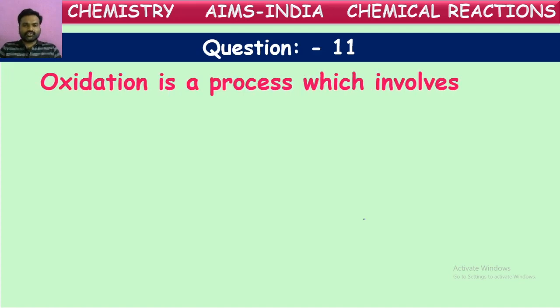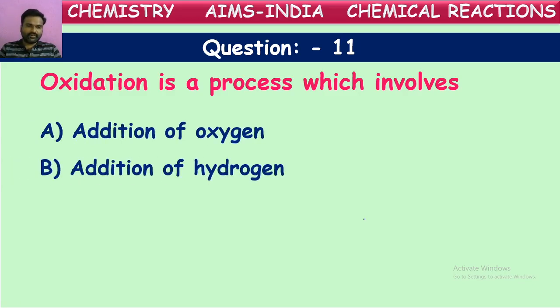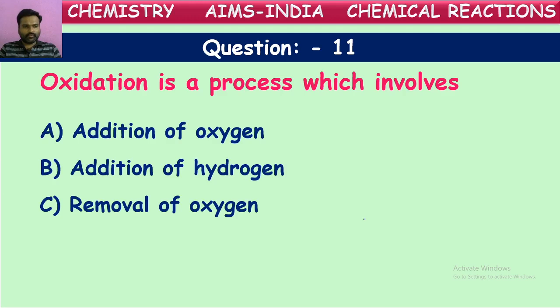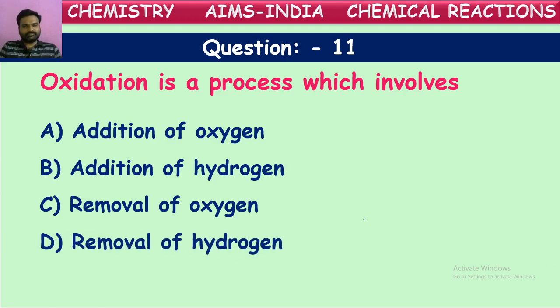Oxidation is a process which involves addition of oxygen, addition of hydrogen, removal of oxygen, removal of hydrogen. You have to be careful in answering this question. Check carefully the options given. About oxidation they are asking.